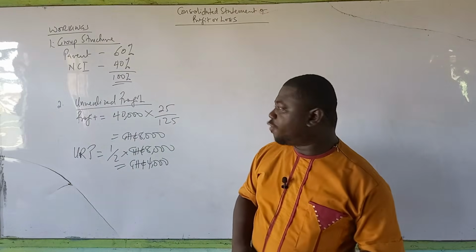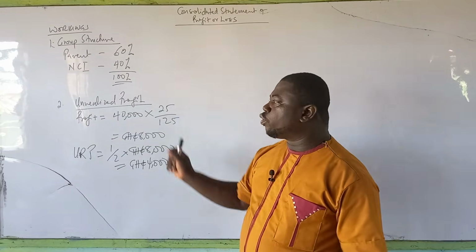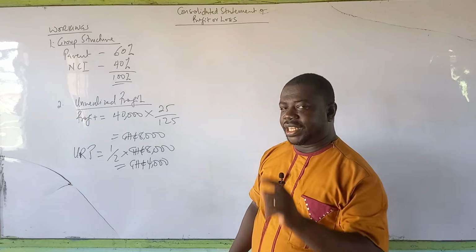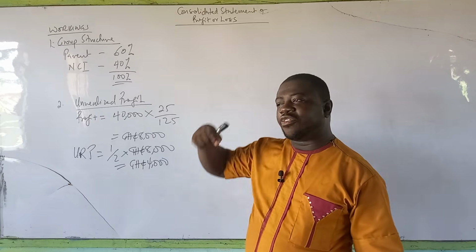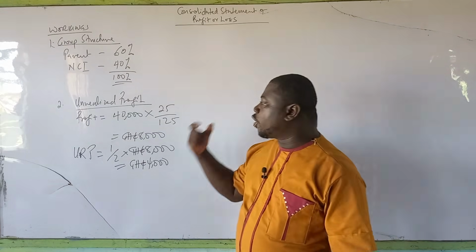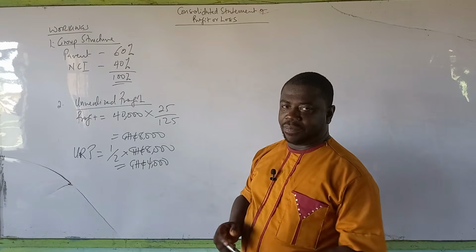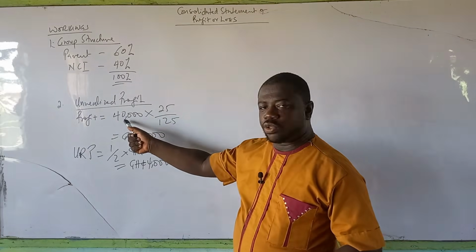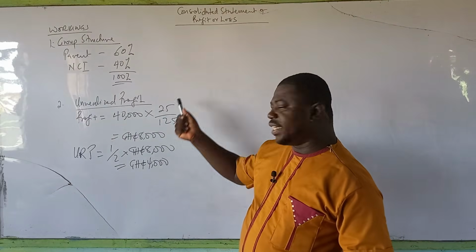Let me take it step by step for you again. 40,000 is the sales value of the goods that was sold by Ewonia Limited to JB Limited. In this case, Ewonia Limited is a subsidiary. Ewonia sold goods to the sales value of this amount with a profit of 25% markup inclusive. So what it means is that the cost of the goods we didn't know, but we are told that they included a 25% markup, so it's already inclusive. So this value is already up to 125%, so we have to find a profit element this way.